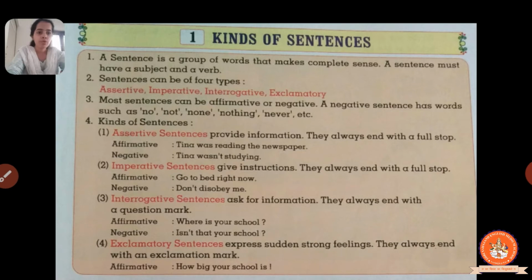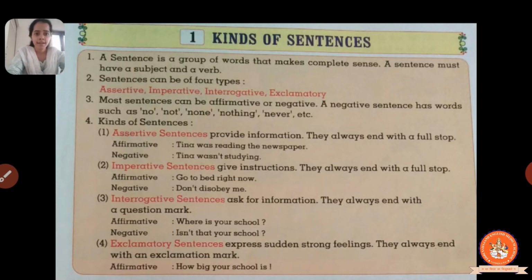Affirmative: Go to bed right now. Here somebody is giving a command. Sometimes the teacher also gives you a command, like complete your homework right now. This is an imperative sentence.